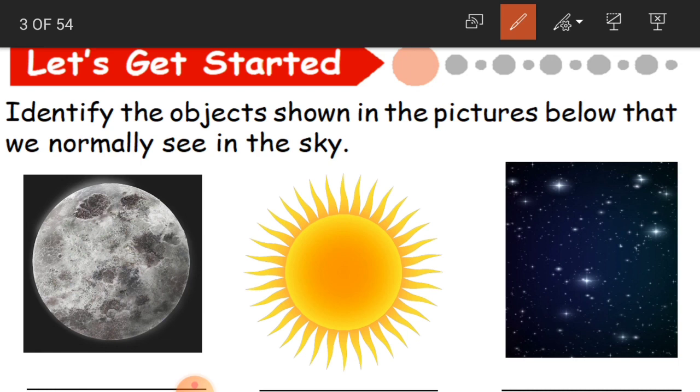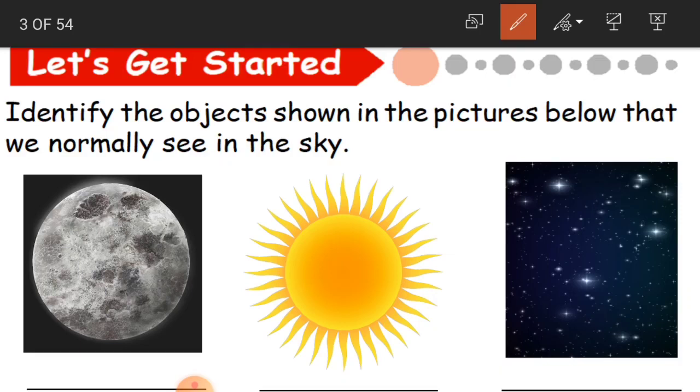But we cannot see the earth. We cannot see the earth, but we can see the sun and the moon, stars and all that. Because we are living on this planet earth, we are living on that, but we cannot see that.